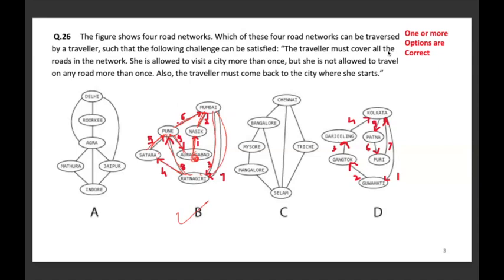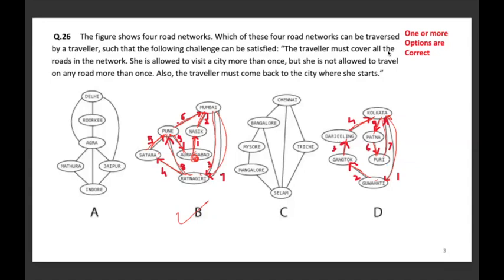Next, which is easily possible, is option D. Here also, this is the first route, Kolkata to Guwahati, Guwahati to Gangtok, second, Gangtok to Darjeeling, third, Darjeeling to Kolkata, back, fourth, Kolkata to Patna, fifth, Patna to Puri, sixth, Puri to Kolkata, back, 7.